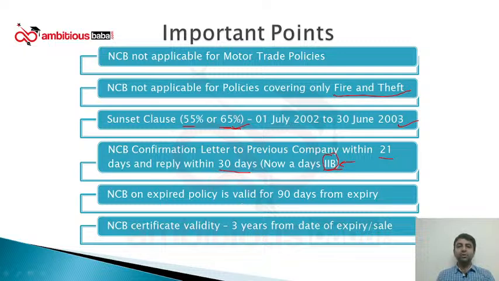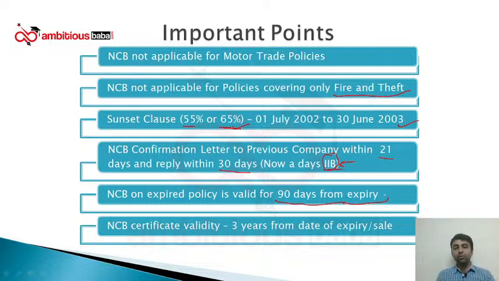Next is NCB on an expired policy is valid for 90 days from expiry. Now what is this? Suppose my vehicle policy is expiring on 15th of June, for example, and I am out of station and I forgot to renew the policy. I came back in the month of August and I saw my policy is already expired in the month of June. So can I renew this policy in the month of August? Yes, I can renew this policy.